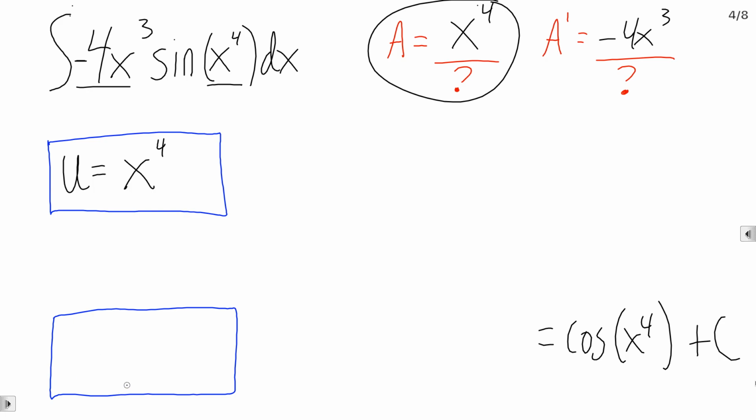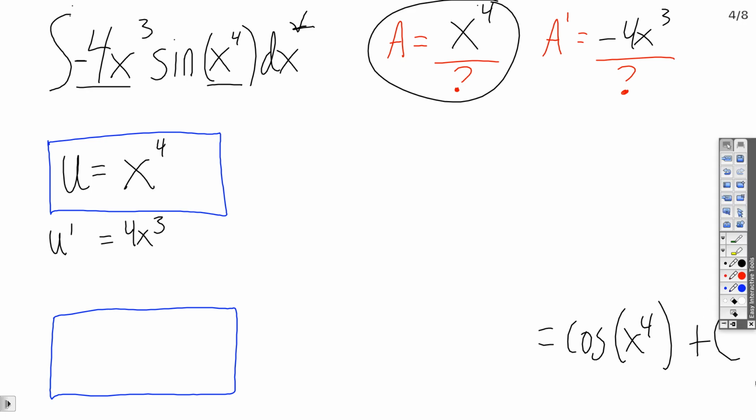Now our second box is going to be a substitution for dx. So we don't have any dx's here. So let's rearrange some things. Let's look at our expression and take our derivatives. Derivative of x to the fourth is 4x cubed. The derivative of u, we could call it u prime, but that's not very helpful. It's true, but it's a dead end.